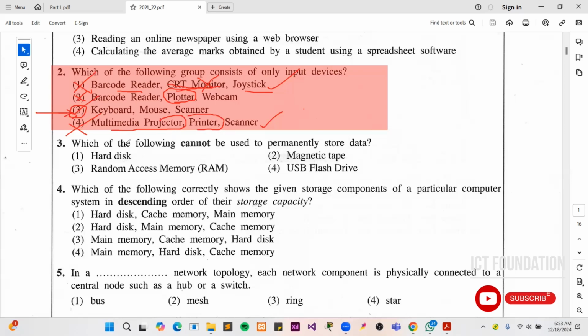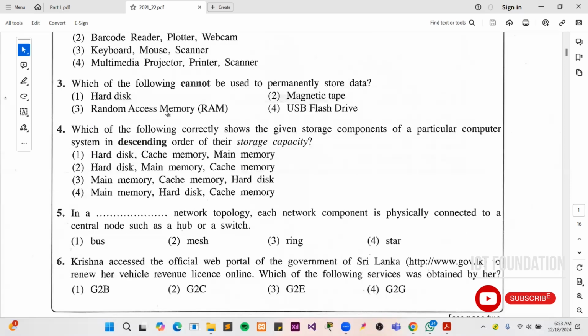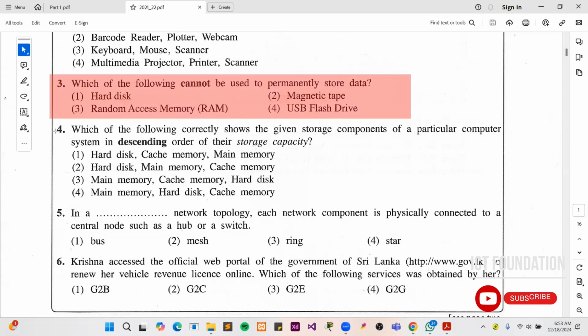Then when we are coming under the third question, they are asking which of the following cannot be used for permanently stored data. Here, they are asking about permanent storage. Permanent storage means non-volatile memories. So you can find the computer memory video on our YouTube channel, ICT Foundation. I have mentioned the link in the description. You can find the video there and go through that.